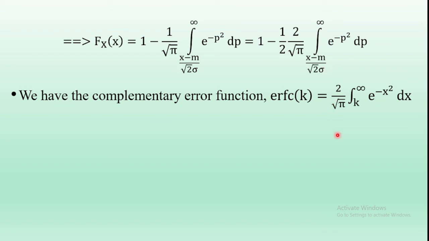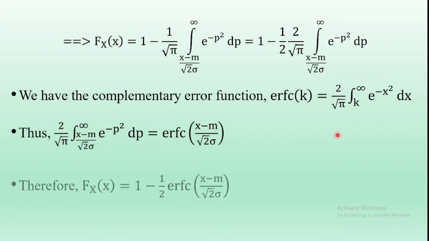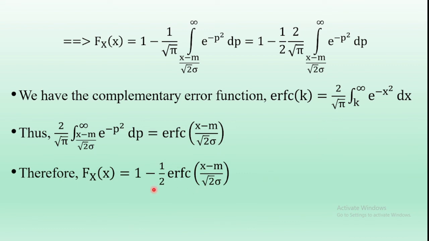Therefore, the distribution function capital Fx of x is equal to 1 minus 1 by 2 erfc of (x minus m) by root 2 sigma. So this is the second solution of the distribution function integration. So this is the concept of Gaussian distribution.